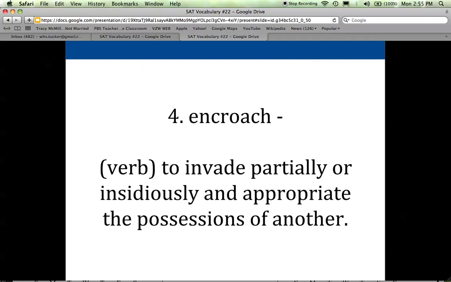Number 4 is encroach. It's a verb, and it means to invade partially or insidiously. It almost means to get in someone else's space or to go beyond what's considered proper or usual in terms of limitations.